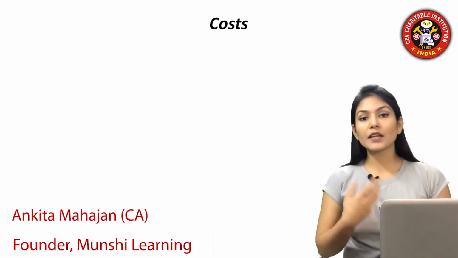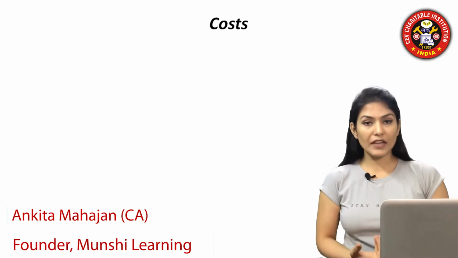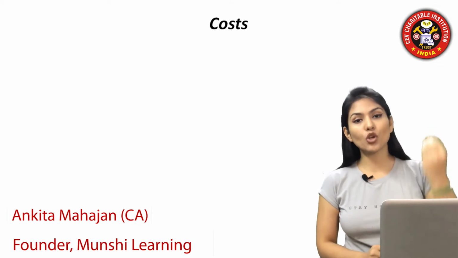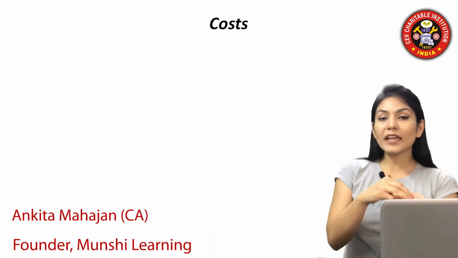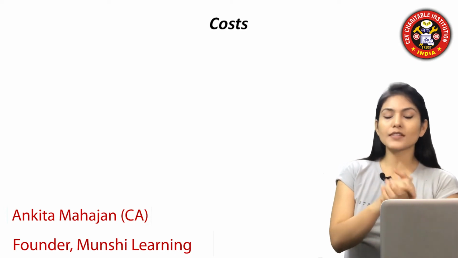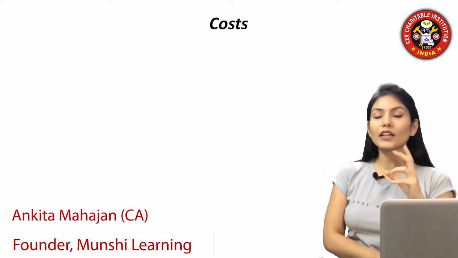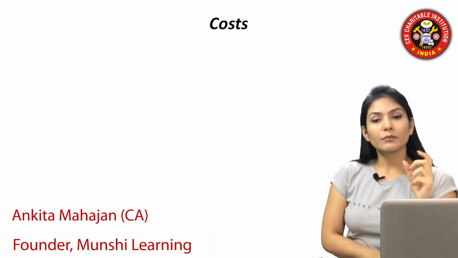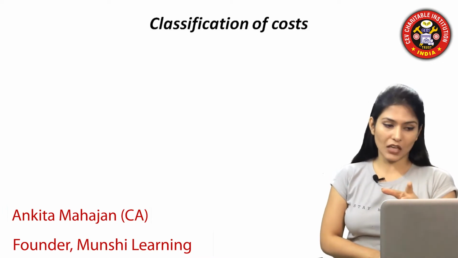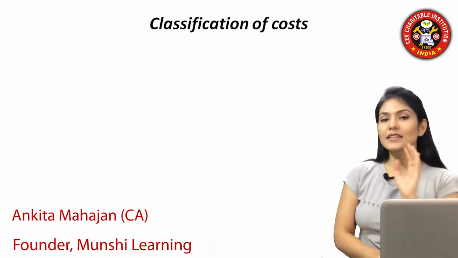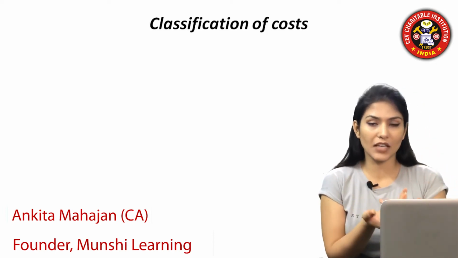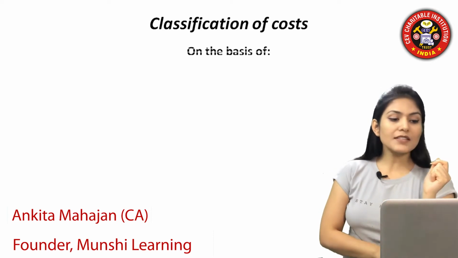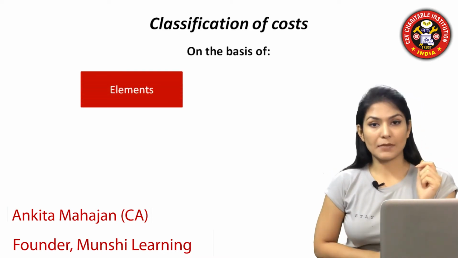If we are dealing in any product, if we are manufacturers of any product, there are huge costs. Everything is a cost. And what we need to understand about cost, let's understand the different kinds of cost by the names of its classification. You can say these are just the bifurcation of cost. The first is on the basis of elements.